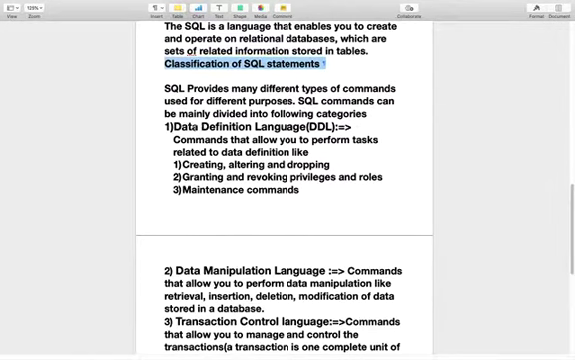DDL stands for Data Definition Language. These are commands that allow you to perform tasks related to data definition. So whenever you want to create, alter or drop a database, it is defined in DDL, as well as granting and revoking privileges and roles and maintenance commands. So all these tasks can be done in the DDL category, data definition language.